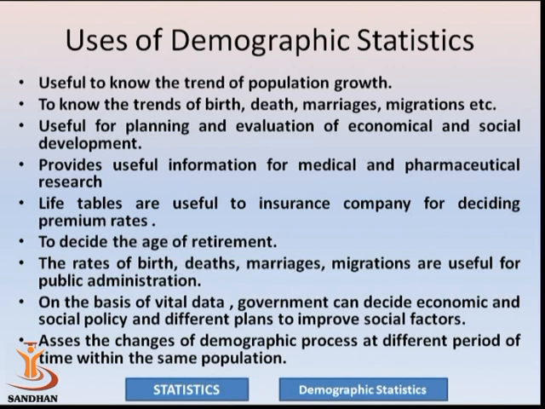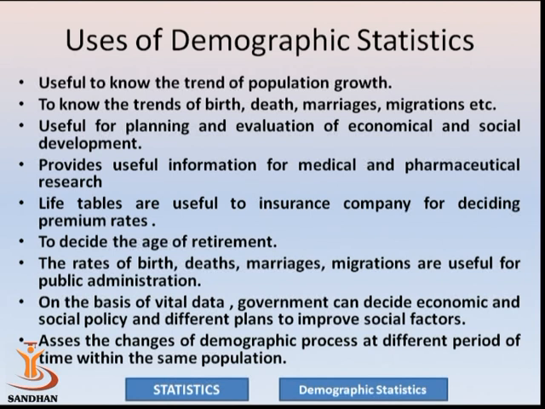If a person has a higher life expectancy, then on that basis the retirement age may increase. So it is also useful for deciding the age of retirement. The rates of births, deaths, marriages, and migrations are useful for public administration.